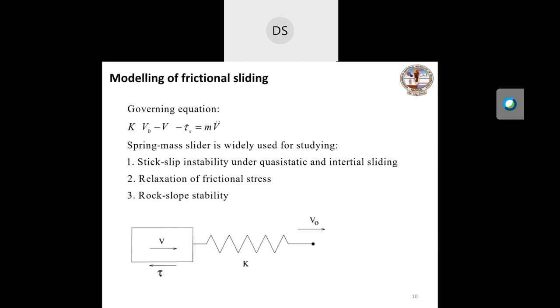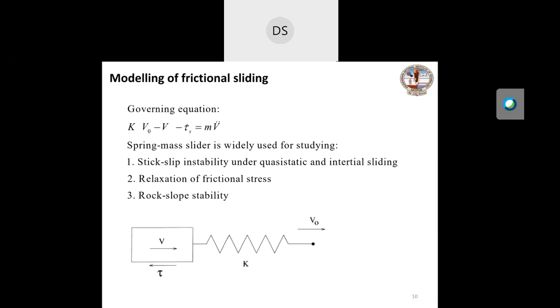Using this equation, one can explain the stick-slip instability under quasi-static as well as inertial conditions, considering both. Relaxation: I have discussed two friction forces, one is static friction and the other dynamic. But in this presentation, I shall show you there is a third type of friction that arises in frictional sliding because of the relaxation of the sliding body, known as the residual stress, and that is one of the main outcomes of our study over the last 10-15 years.